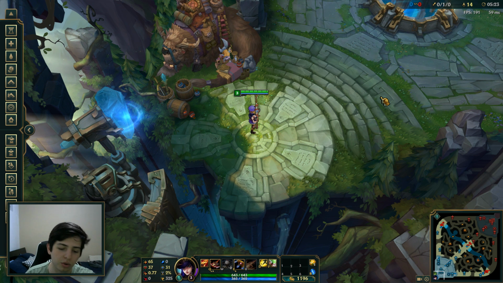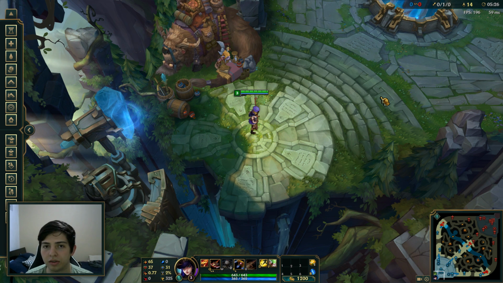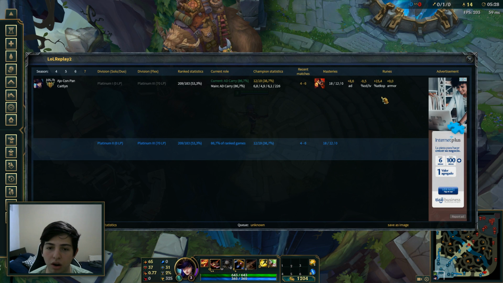All I have to do, since I have LoL Replay installed, is just hold this button. You can change it to whatever button you want. I have it on the number 8 on my keyboard, and it shows me the statistics for everyone, and you actually get to pick in the settings bar what information gets displayed.